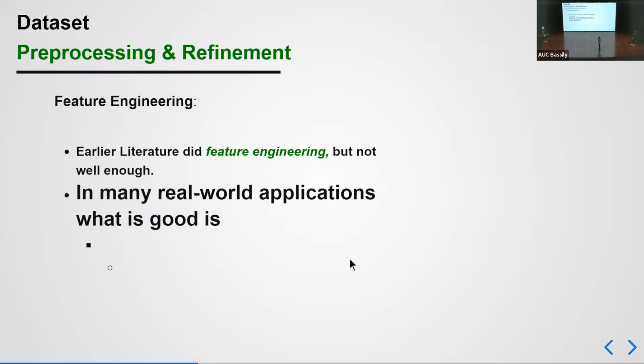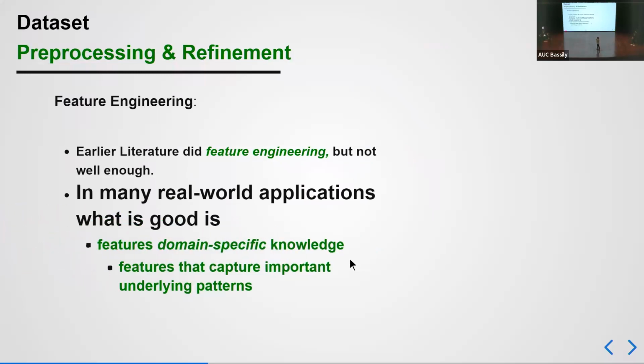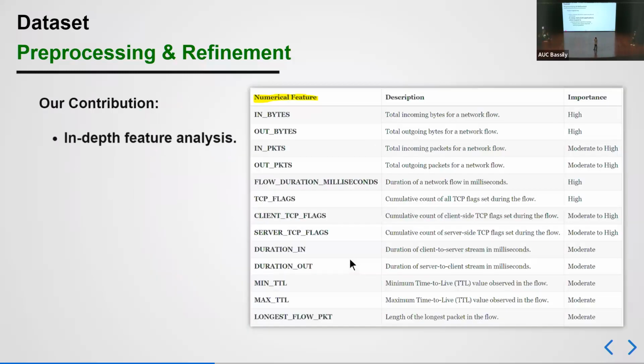In many real-world applications, what is good is domain-specific knowledge, and features that use domain-specific knowledge are features that capture important underlying patterns based on domain knowledge.